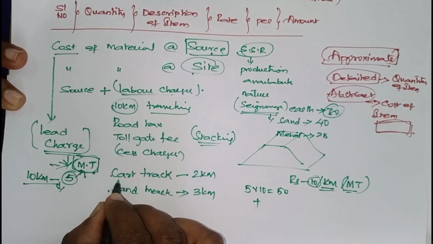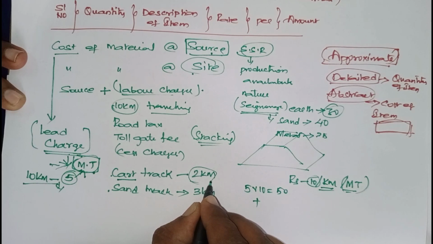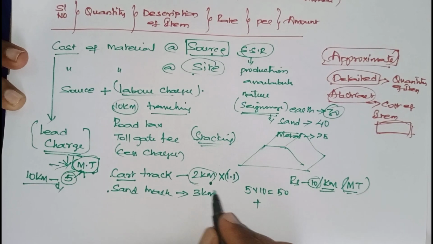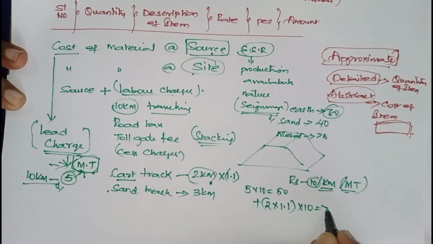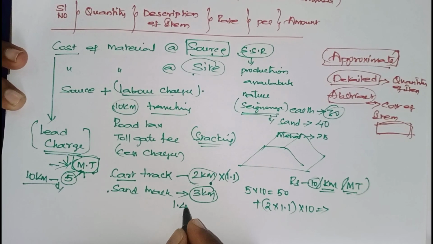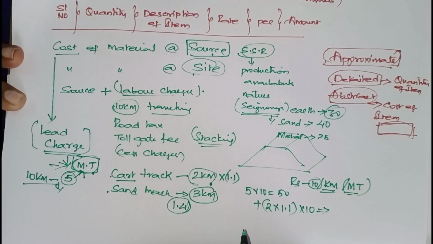But I have traveled 2 kilometers on cart track. Then what to do? You have to multiply with 1.1. Means 2 into 1.1 into 10. Like that. And if we travel on sand track, 1.4. These are constants given by SSR and standard data.